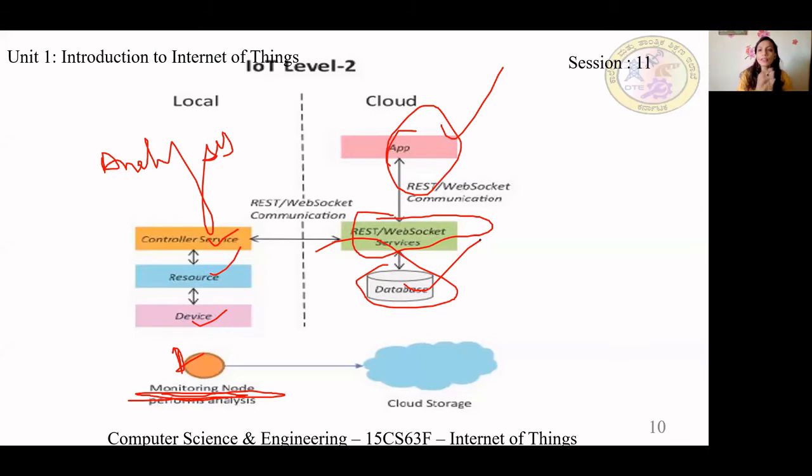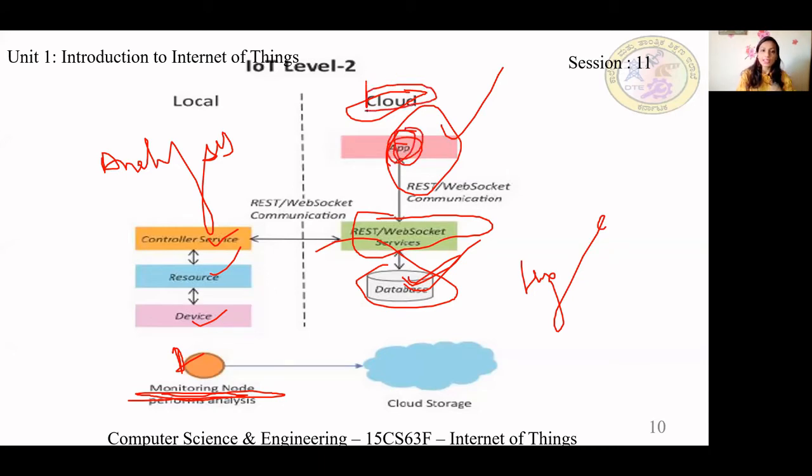This level can be used when you have a very big app which you cannot install locally, so they are using it on cloud. And also the database, maybe the data is huge. In the earlier case it was for low cost, low complexity. Here data is also huge, application also is complex, so they have brought it on the cloud.